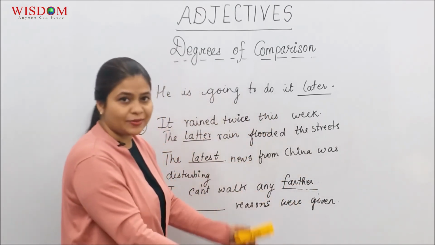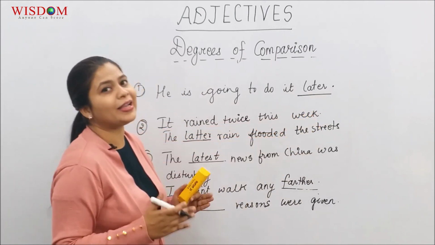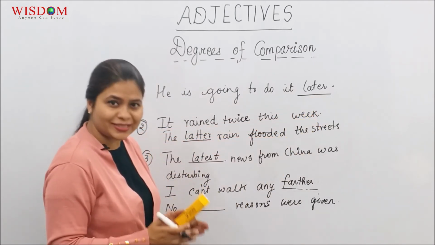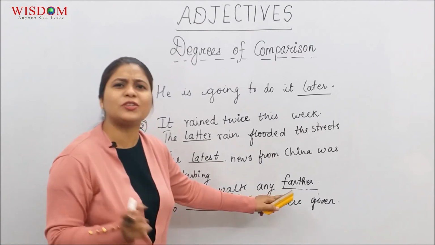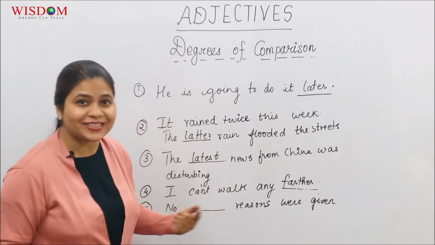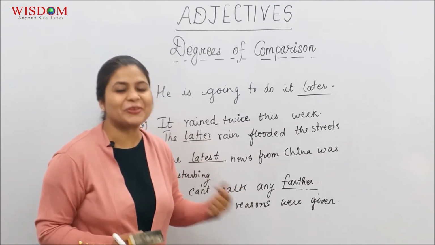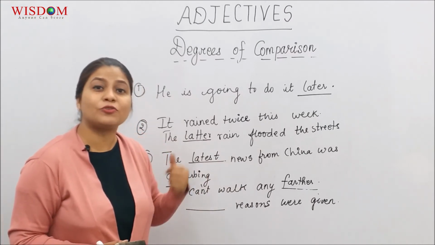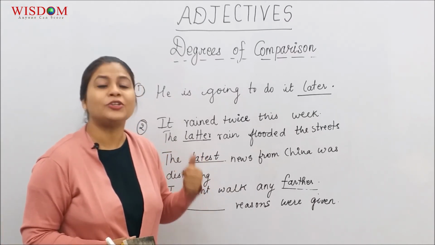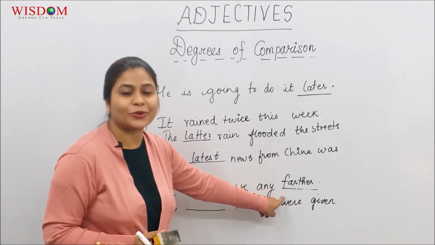I've walked till here, I've stopped, I still have to cover 1 kilometer more and I say I can't walk any farther. Is that correct? Yes. Can I use further also over here? In a way, yes. I can say the sentence as I can't walk any further because we just studied both the words farther and further talk about distance. I choose to write farther over here.